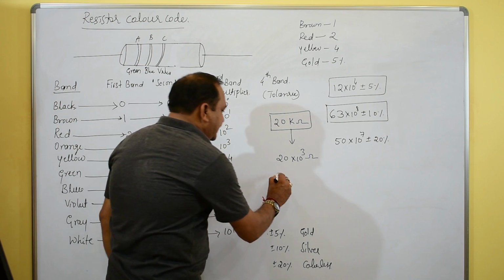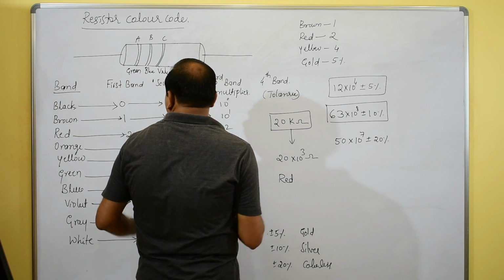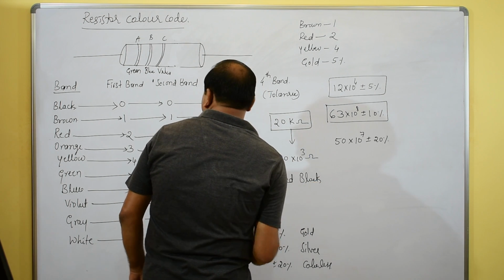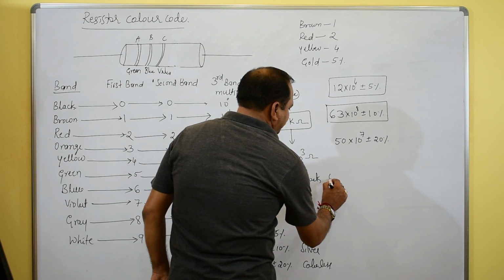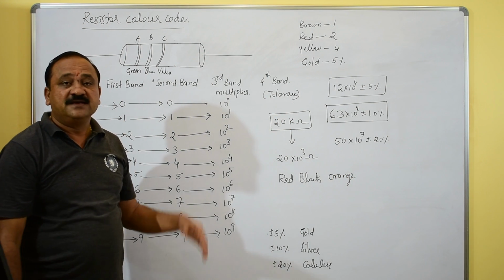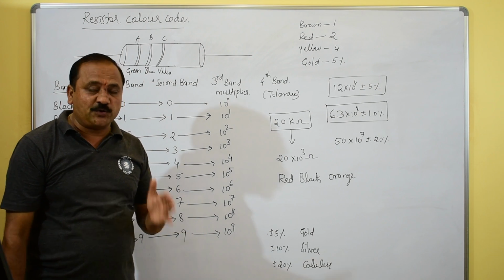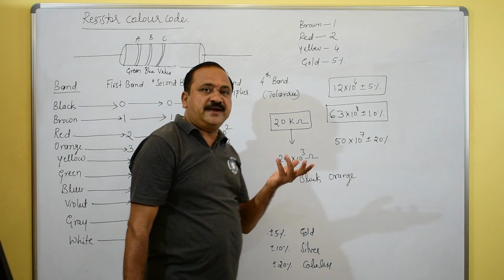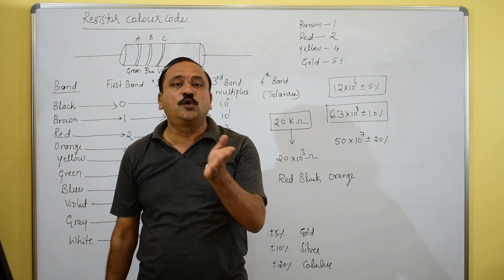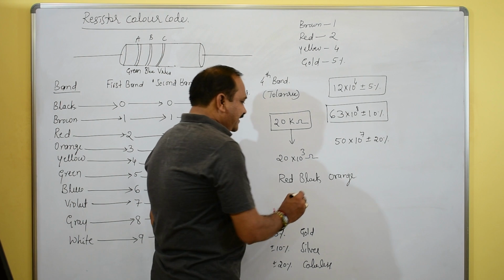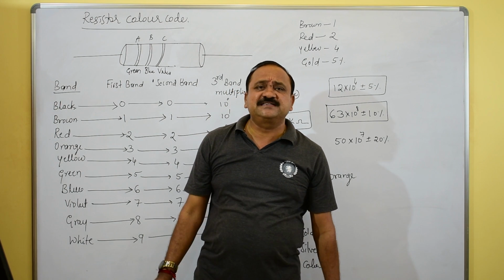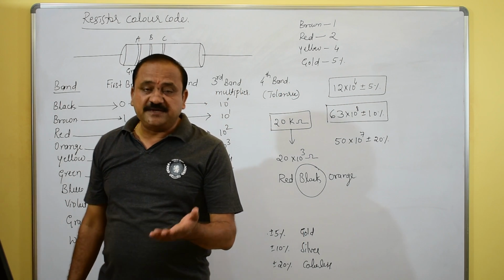20. 2 means red. 0 is black. 10 raised to 3 is orange. Sometimes they may ask, for the 20 kilo ohm resistance, what is the second color band? The second color band is this one: black. They may ask any type of questions, especially from the examination point of view.